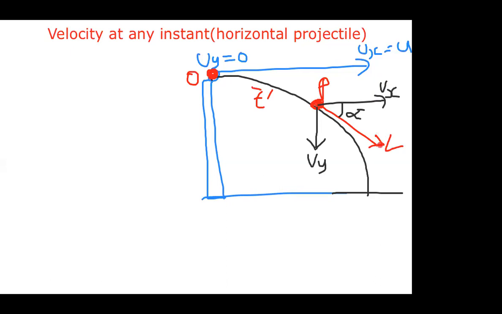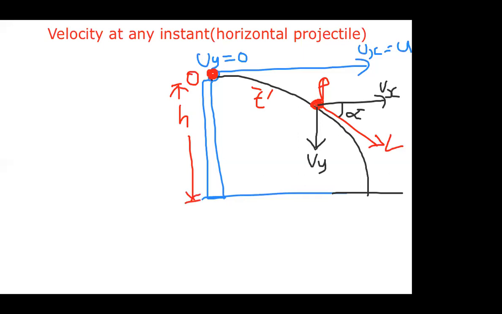This is the instantaneous velocity, or velocity at any instant. It is making alpha with the horizontal direction, and the tower height we are taking as h.